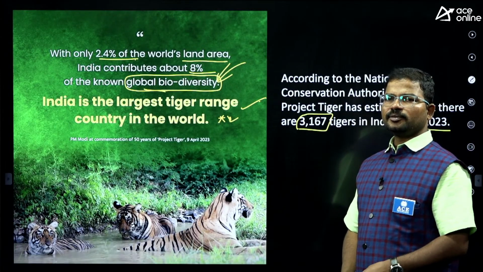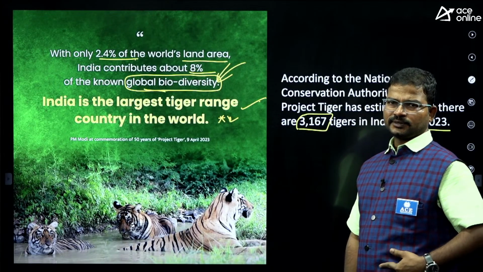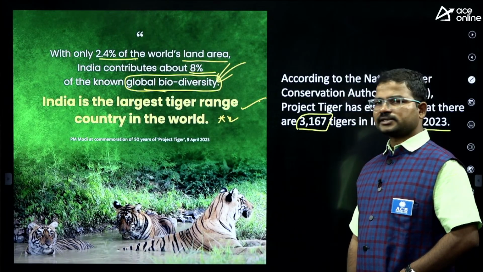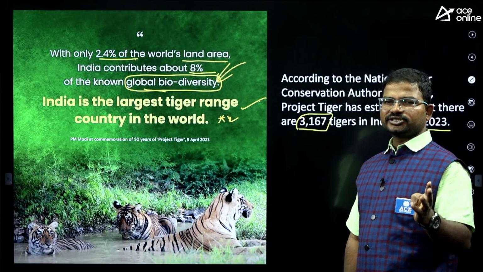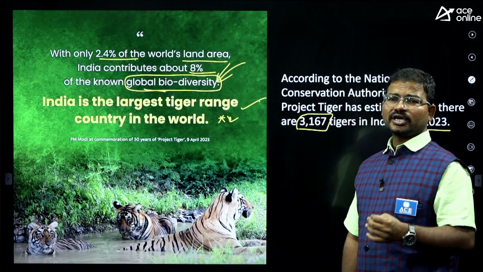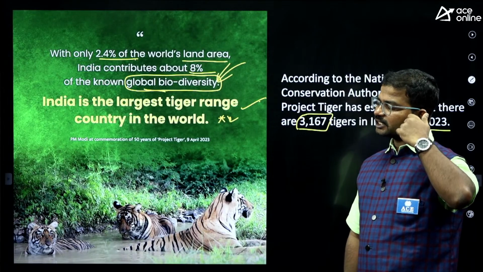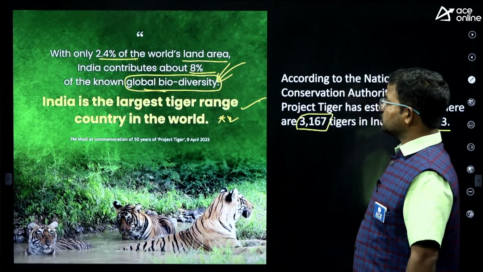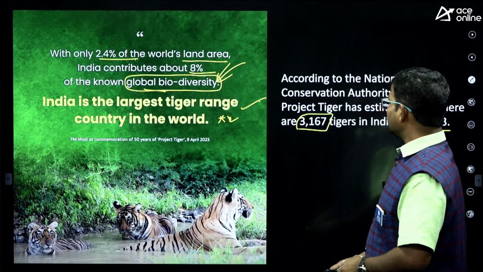Which is the major governing body to protect this type of big cats? Tiger is also considered a big cat. You might have an idea about it: tigers, jaguars, leopards, lions, cheetahs, snow leopards. These are all considered big cats.